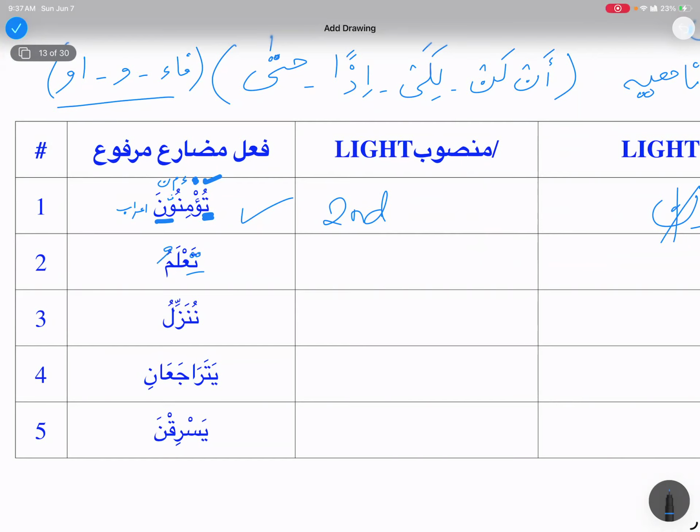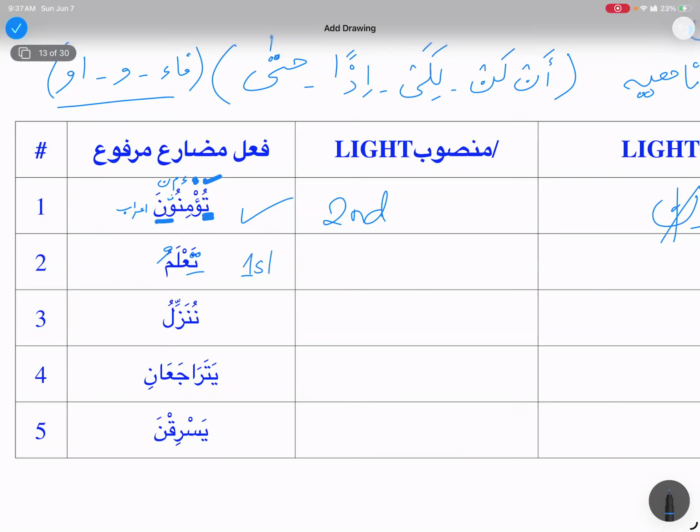So if you see any verb, you're gonna check two things: the beginning and the ending. Because in fi'l mudari' we need to double check both. Now over here, ta'lamu, what group does it belong to?